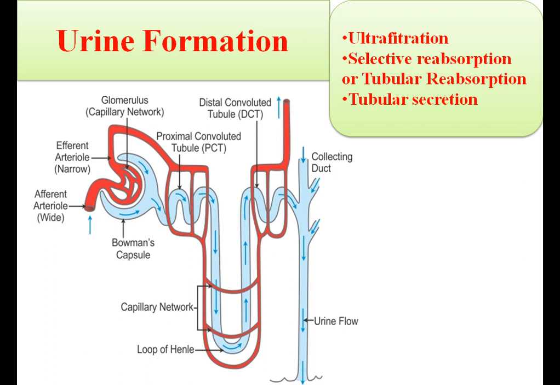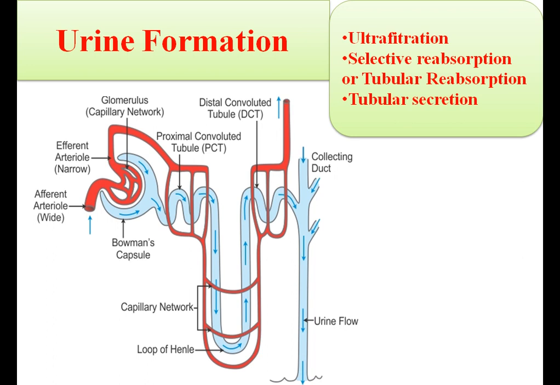Okay, now next is tubular secretion. After the tubular reabsorption, next is the tubular secretion. So what will happen? Some of the nitrogenous waste products and certain harmful substances which are not required by the body are removed from the blood capillary into the tubular part of the nephron.